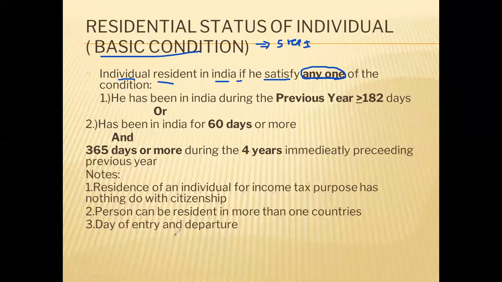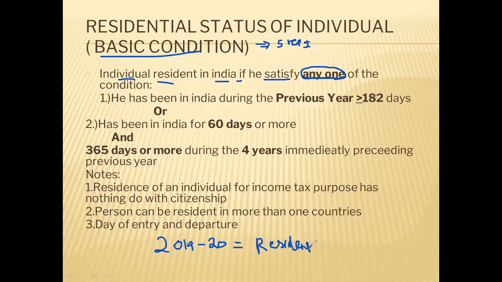Suppose now you want to check whether an individual ABC is a resident in India during the 1920 previous year. You are interested in finding whether that ABC is a resident in India or not as per the Income Tax Act. How will you check whether that individual ABC is a resident in India or not?